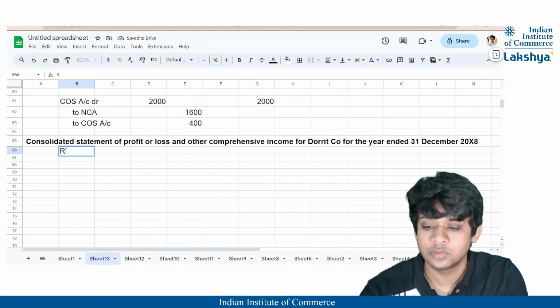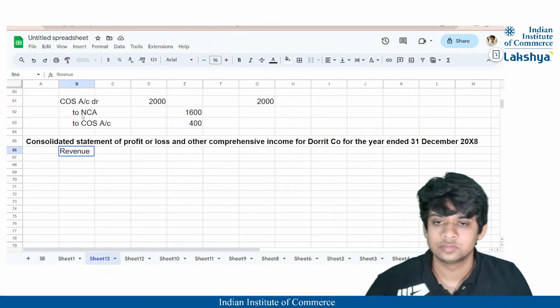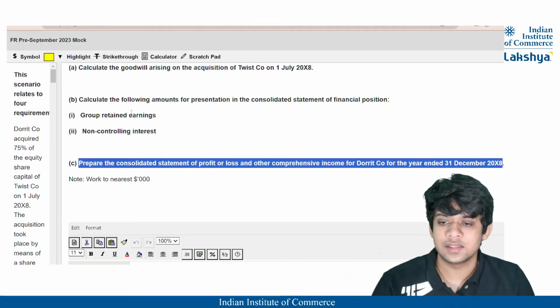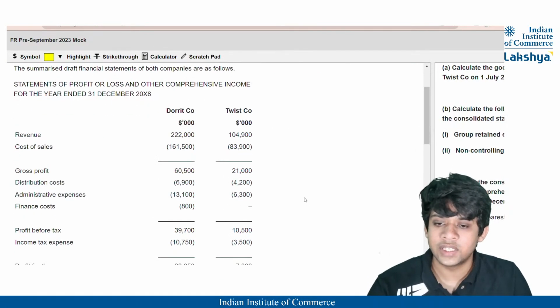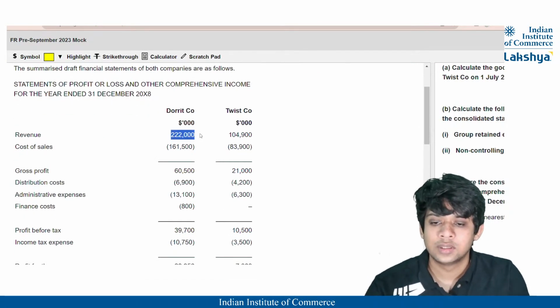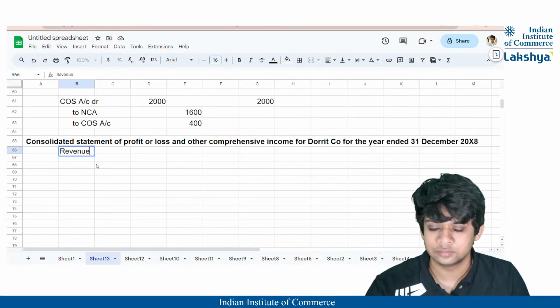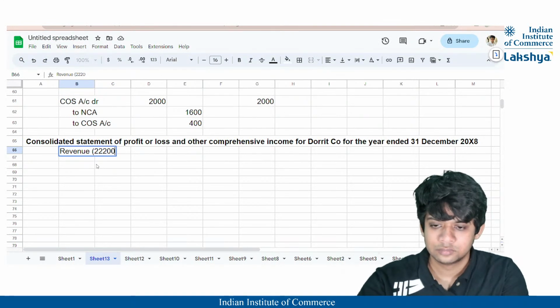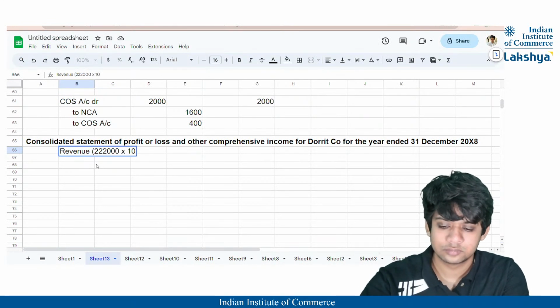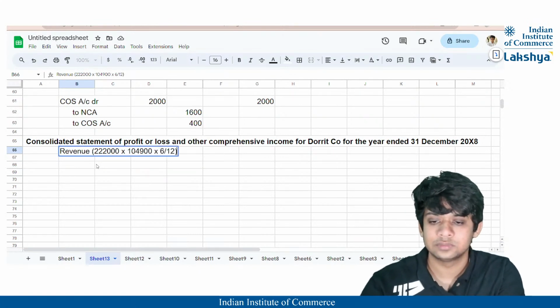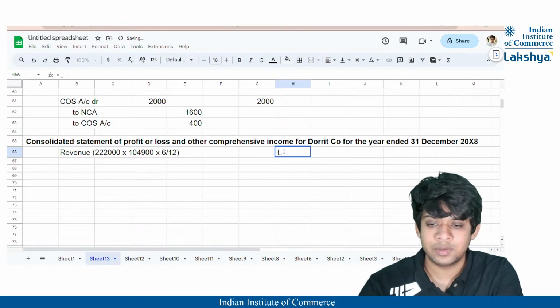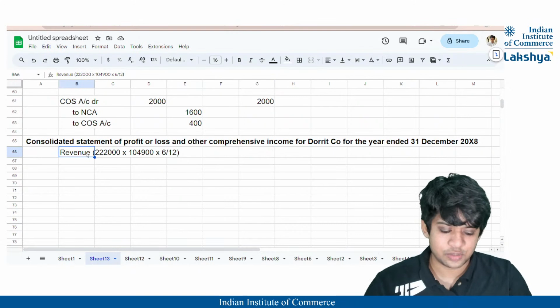Firstly, we will have our revenue. So for the revenue, guys, it is going to be 2,22,000 plus 1,04,900 into 6 by 12, correct? But before that, is there any other adjustments to be made?